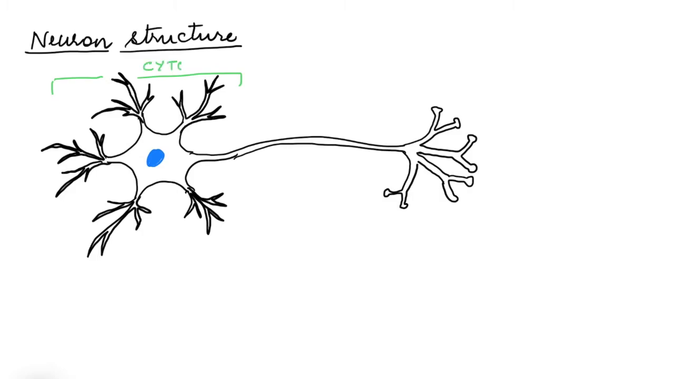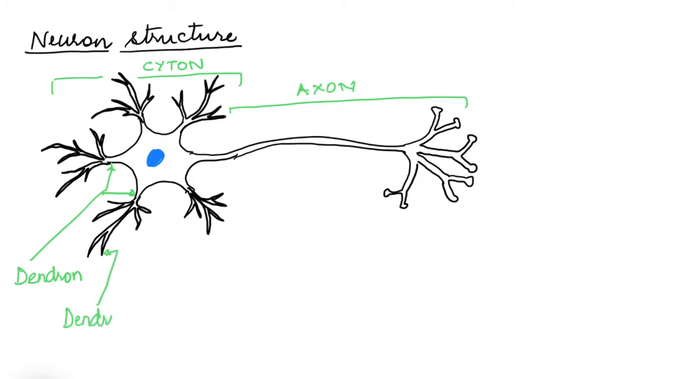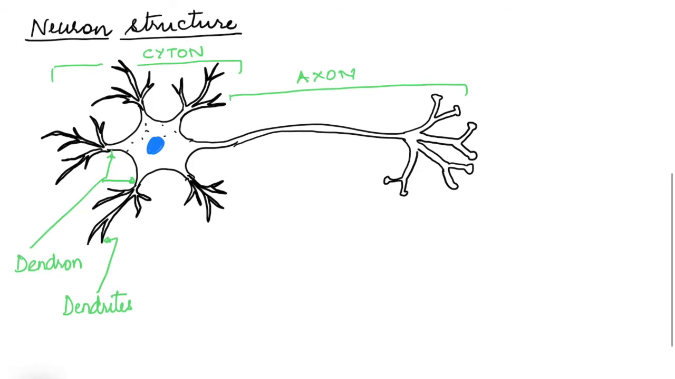So as I told before, there are two main parts here. The cell body, which is called the cyton, or it's also called perikaryon. It has one long process or projection, which is the axon. From the cell body, there are small processes coming out, which are called dendrons. And these dendrons branch further to form dendrites. So these dendrites are the ones which receive information.